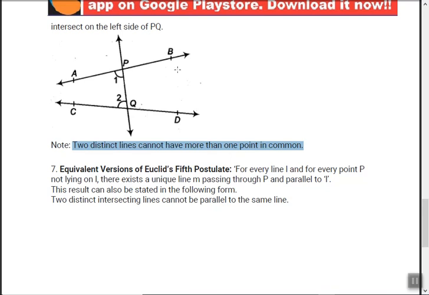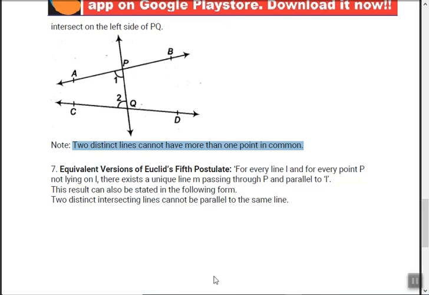Suppose these two lines have two common points, one over here and one let's say here. So how can this happen? This can happen only if it meets here again. But how can it meet? When any two lines have more than one point in common, it means both the lines are the same.